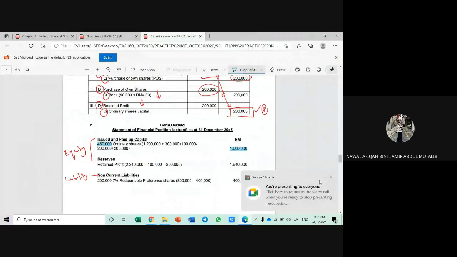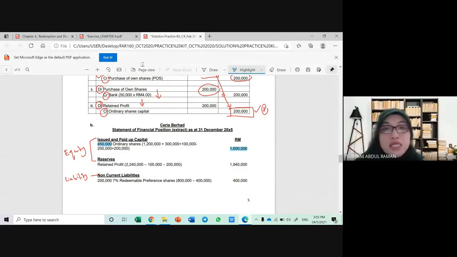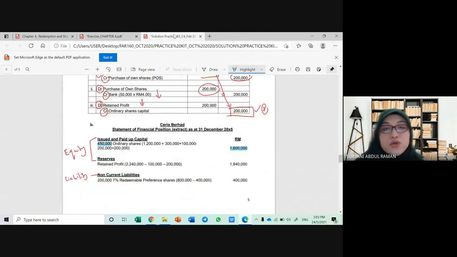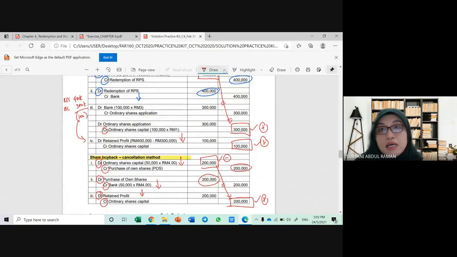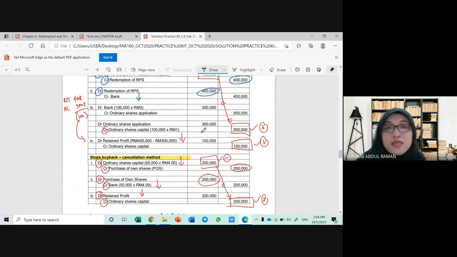Okay, now let us move to the next part, which is the reserve. Okay, reserve, we only have retained profit. So originally we have 2,240,000 as per last year's balance. Okay, again, the same procedure. Look up for the retained profit account. Is there any that you can find in the answer? Yes, you make adjustment here. Nampak? Here you have it. So debit, remember, debit side shows there is a decrease. So decrease, what you need to do, you have to minus it.